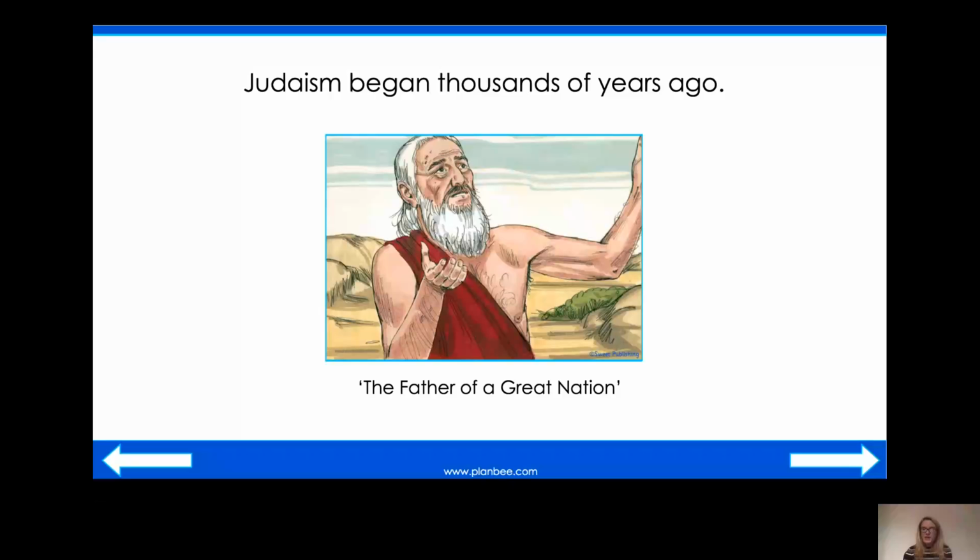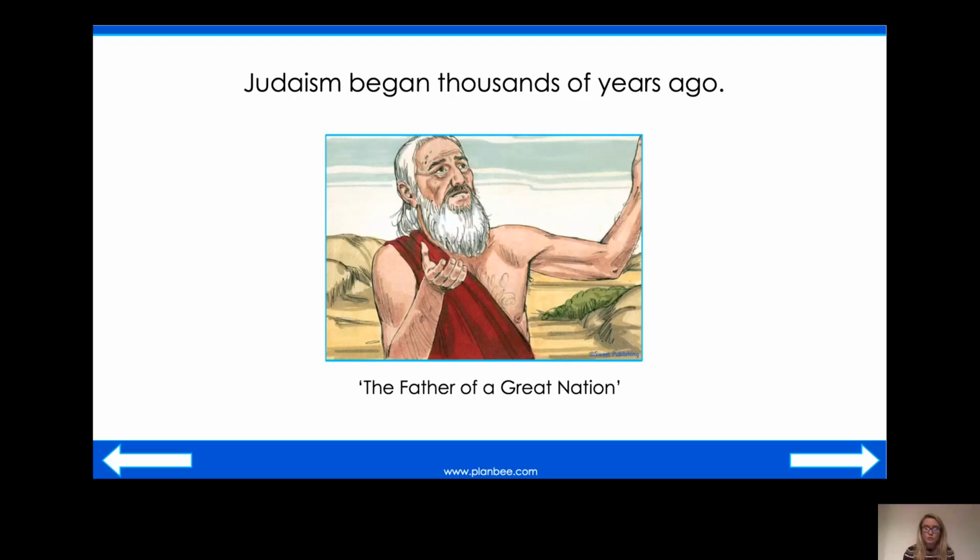Now, Judaism began thousands of years ago. And it began with this man in the middle. Can you see the picture of the man? Well, his name is Abraham, okay? And he was the first Jew. And he believed that there was one God who created the whole world. Now, most people at the time didn't think this. Most people believed that there were lots of gods. But Abraham just believed that there was one God who created everything.